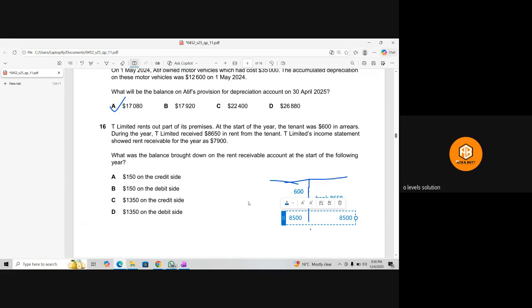And now balance c/d will be here. What was the balance brought down on the rent receivable account at the start of the following year? So here we will find the 150 on the credit side. No, wait, 150 would be on the lighter side.